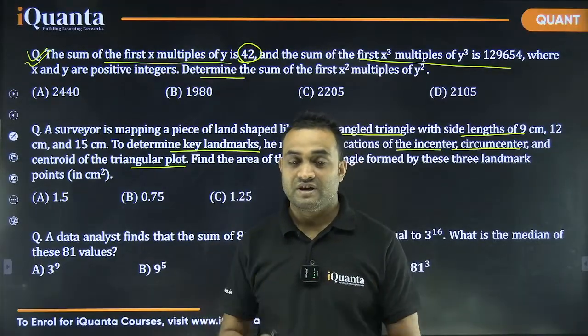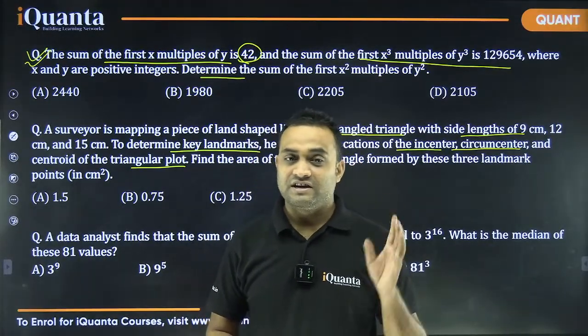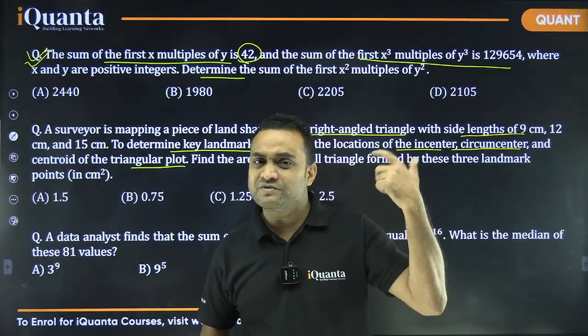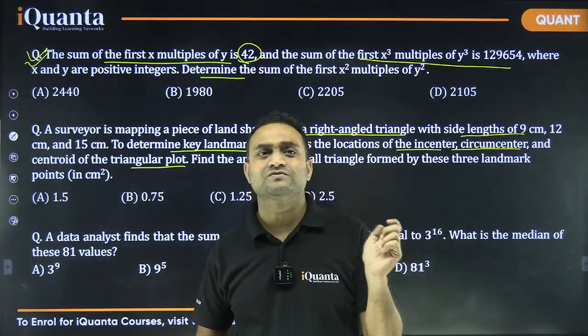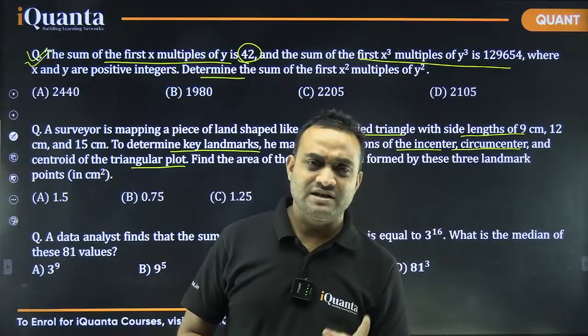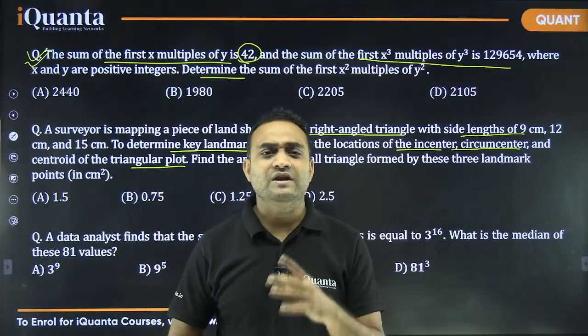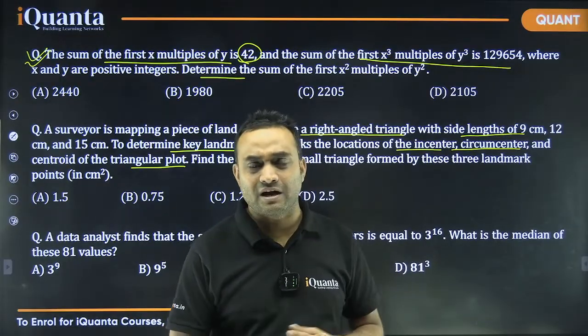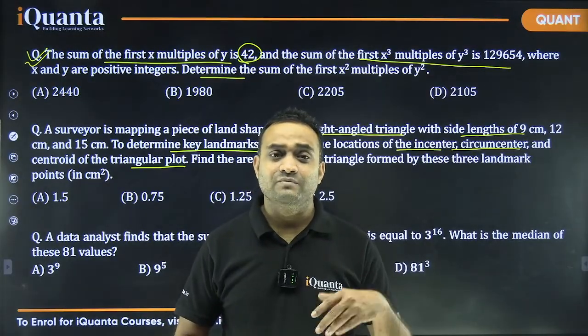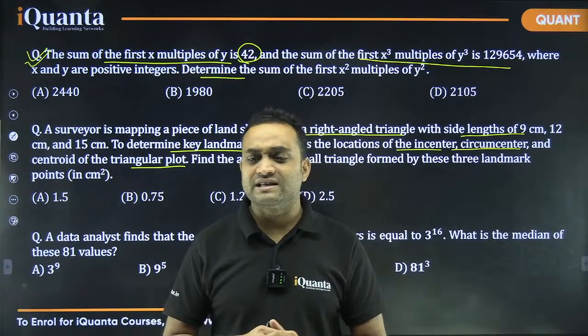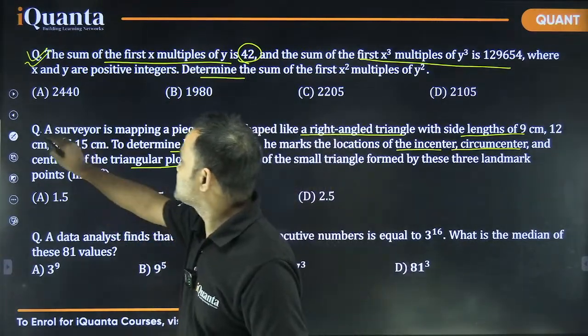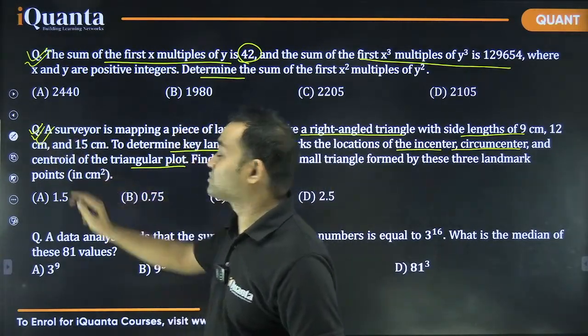Under time pressure, the distance between centroid and inradius, inradius and circumcenter, circumcenter and centroid. Even if I draw a diagram, I am not getting a way at this point. I will skip this and I will come back to this for the third round.